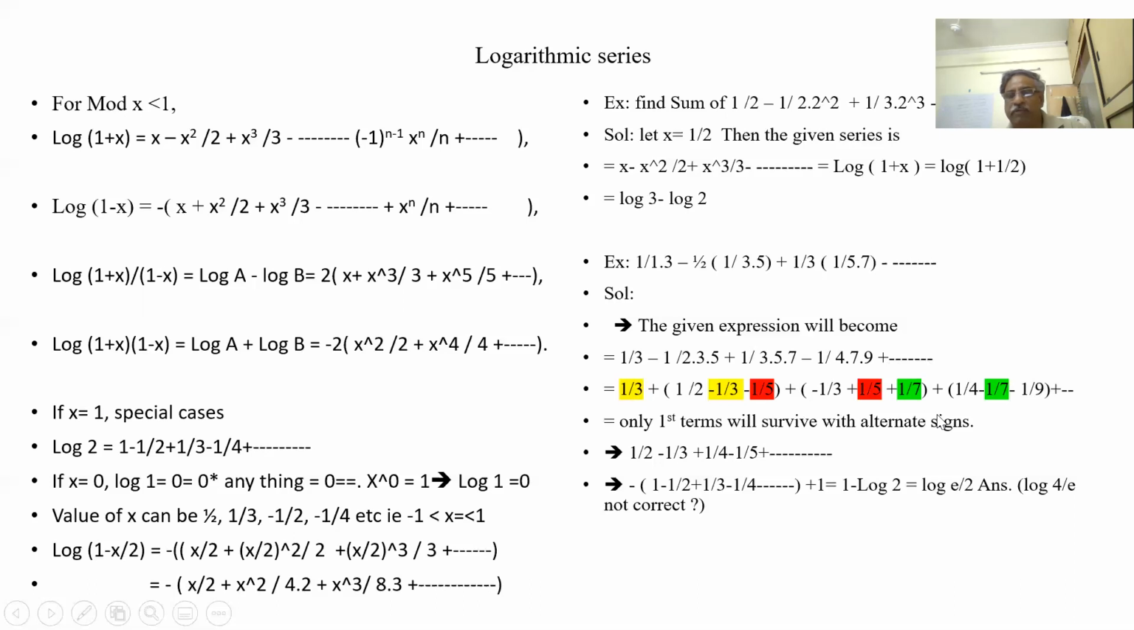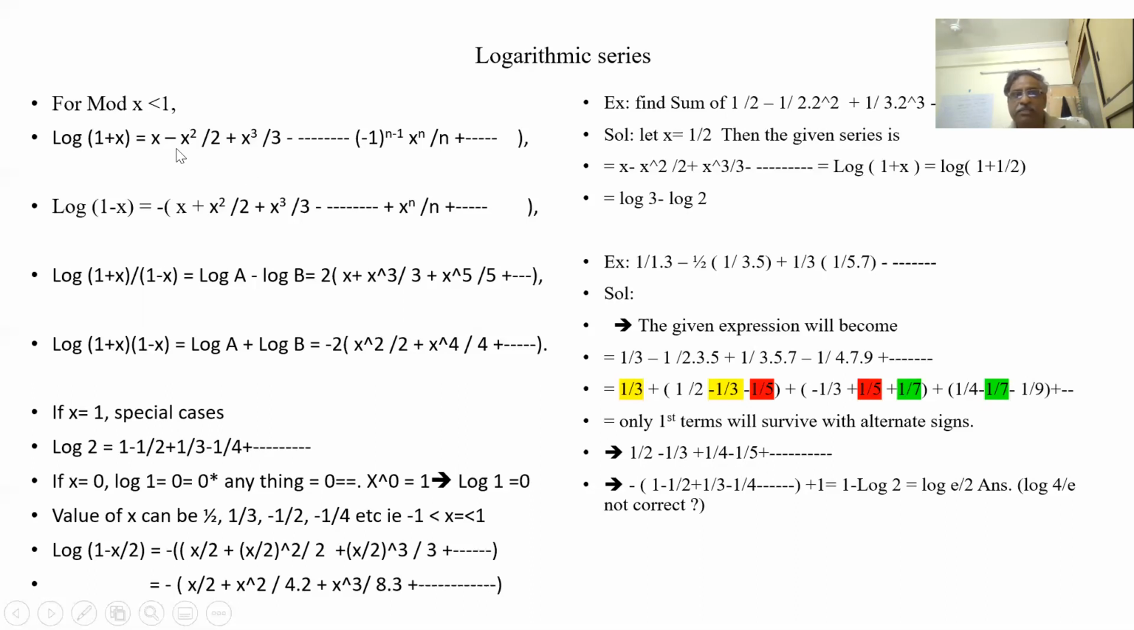The only surviving term in each series is the first term. Here 1/3 and minus 1/3 get cancelled. Here minus 1/5 and plus 1/5 get cancelled. Here 1/7 and minus 1/7 get cancelled. Only the first term is left over with plus and minus. So the first term is 1/2 plus, here 1/3 minus, here 1/4 plus, like that.